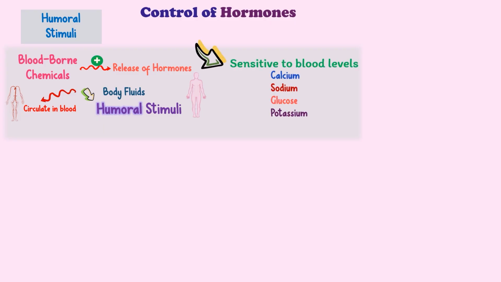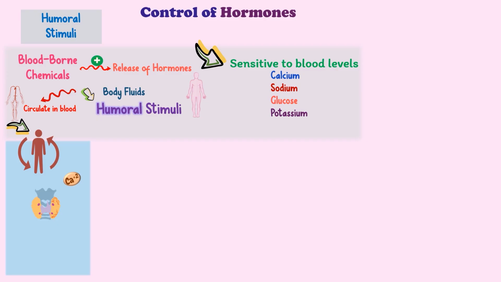These hormones are sensitive to the blood levels of a particular substance, such as calcium, sodium, glucose, or potassium. This shows that when the blood level of a particular chemical substance changes, the release of hormones results. Let me tell you with some examples. If the parathyroid gland senses a change in the chemical concentration of calcium in the blood, parathyroid hormone is released in response to humoral stimuli.